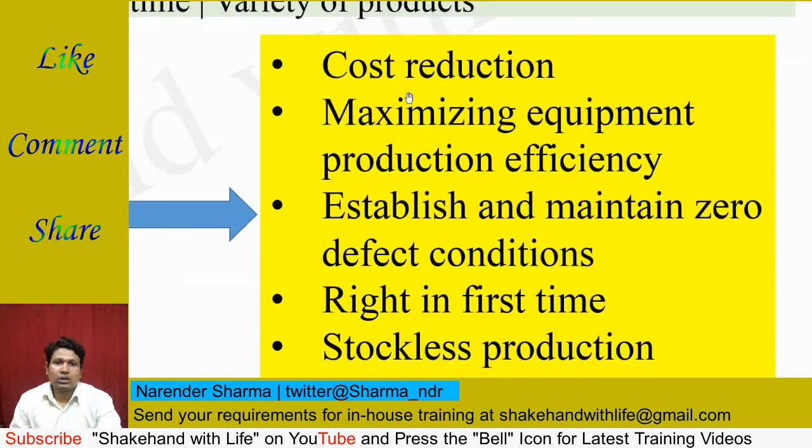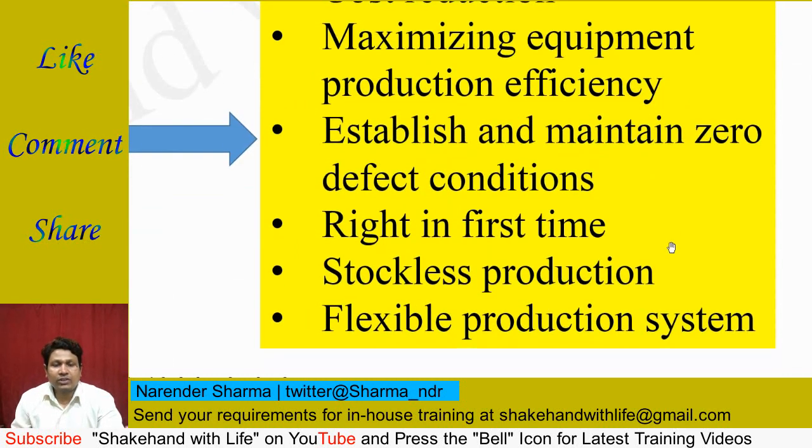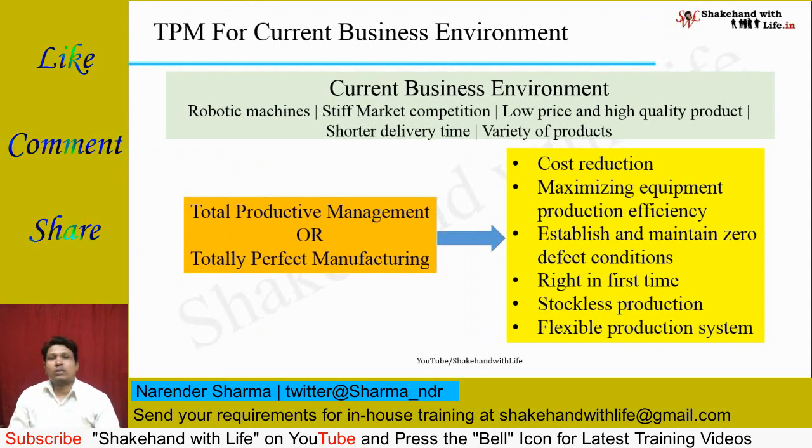And this includes cost reduction, maximizing equipment production efficiency, establishing and maintaining zero defect conditions, manufacturing the product right the first time, and stockless production, flexible production system to cope with the flexible demand. Sometimes the demand is for low volume production and sometimes the demand is for high volume production.